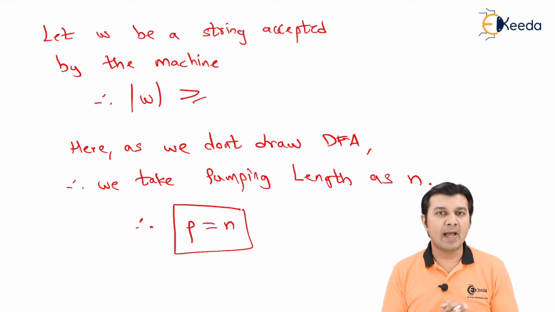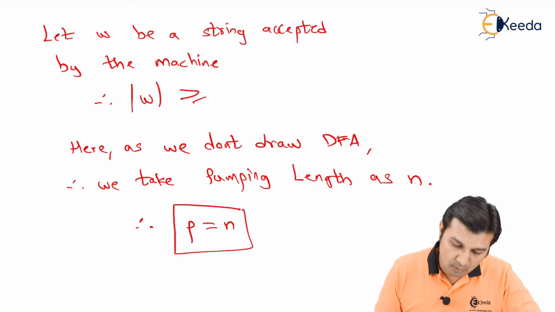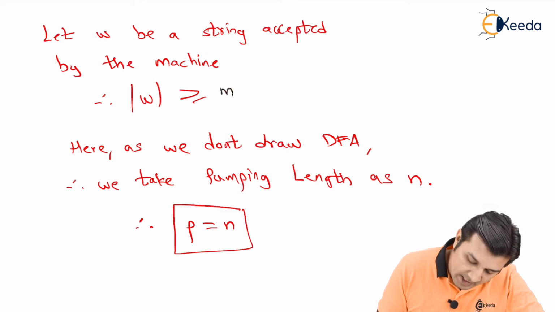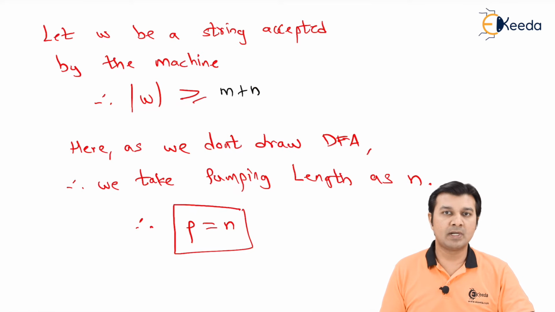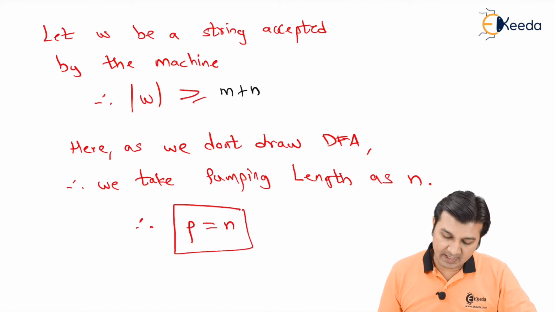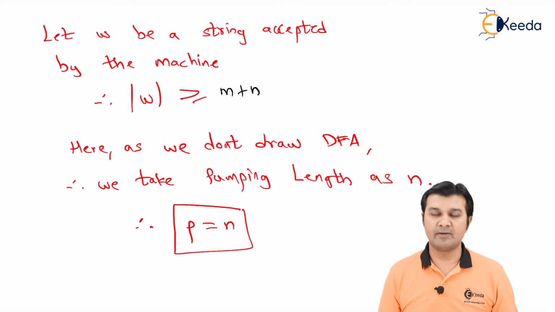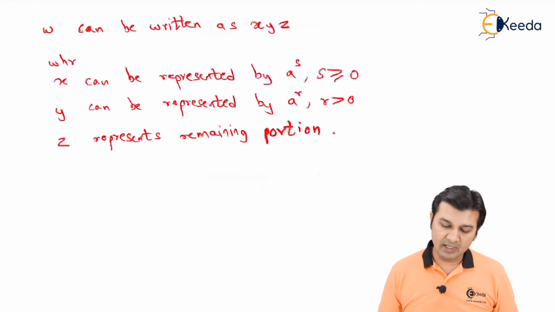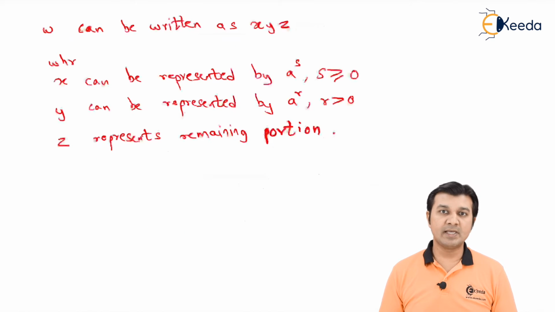So I have to simply add up m and n. Because in the previous case, we added up n with n. Now we'll be adding m with n. So mod of W is greater than m plus n. So that's what has changed. Later, here as we don't draw DFA, we take the pumping length as n and therefore we write P is equal to n. Fair enough. Further going ahead, the things remain the same.